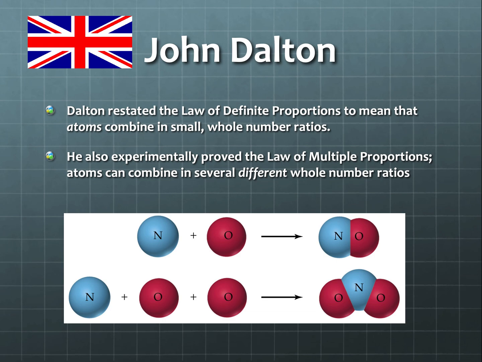And he was also able to prove the law of multiple proportions, saying that atoms can combine in several different whole number ratios. So in the example that you can see here, we can have nitrogen and oxygen combining in a 1-to-1 ratio, or you can see nitrogen combining with 2 oxygens to make nitrogen dioxide, or NO2. So not only does it combine in a 1-to-2 ratio, but it also combines in a 1-to-1.